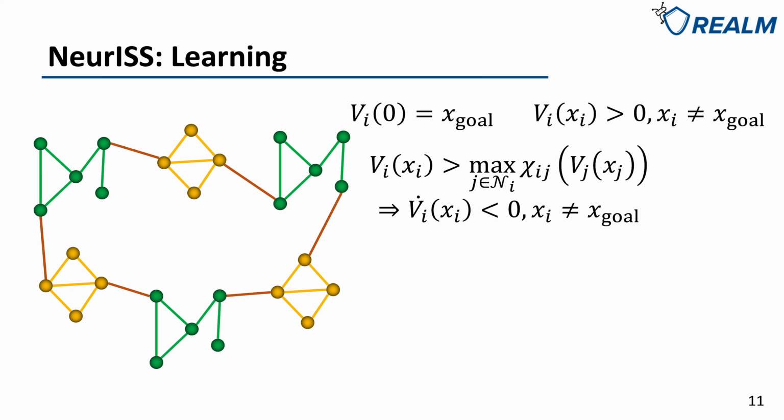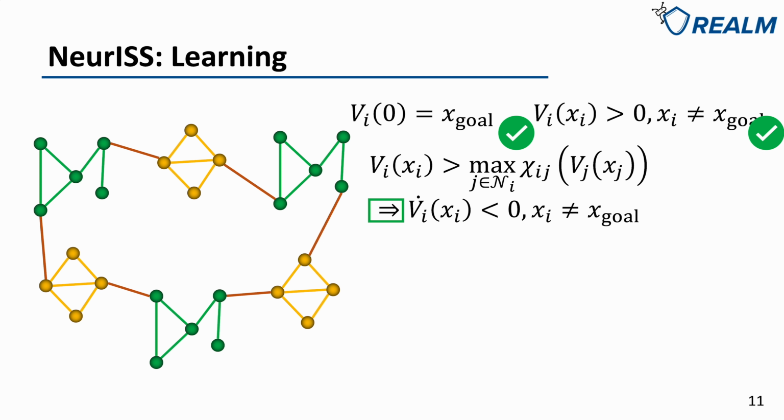Let's recall the conditions of the ISS level functions. The first 2 conditions are easy to design losses for, or they can just be satisfied by the construction of the neural networks. But the third condition is very tricky because here is a logical condition, imply. How can we deal with this implied condition?